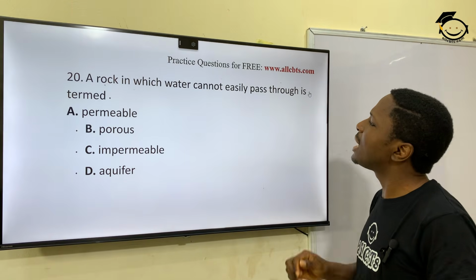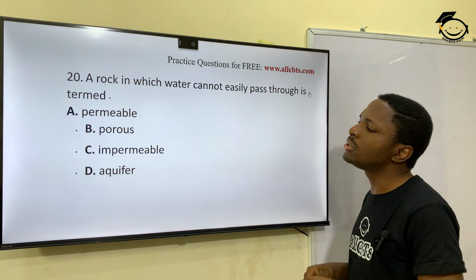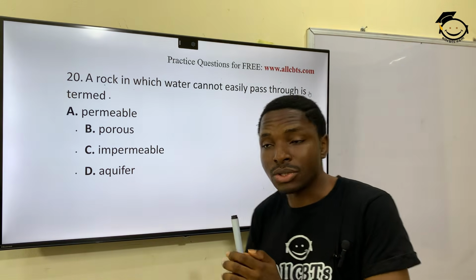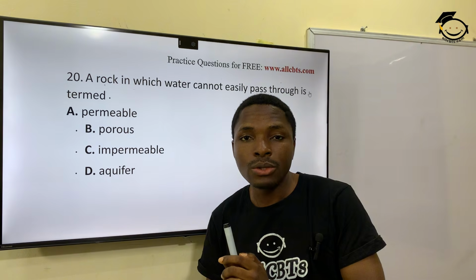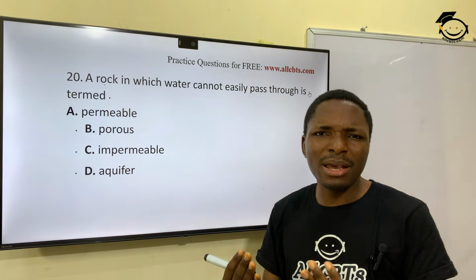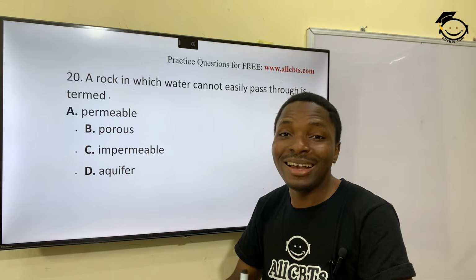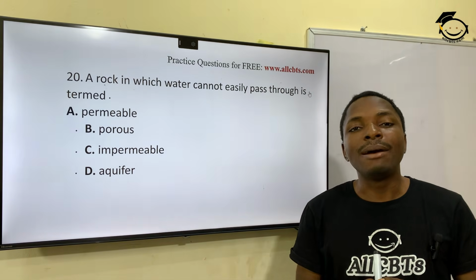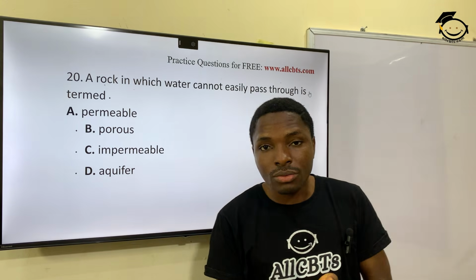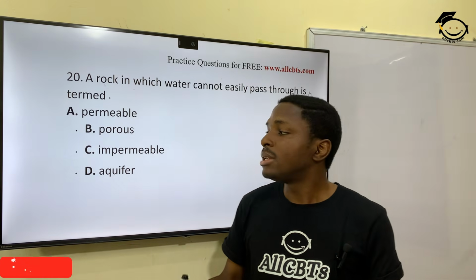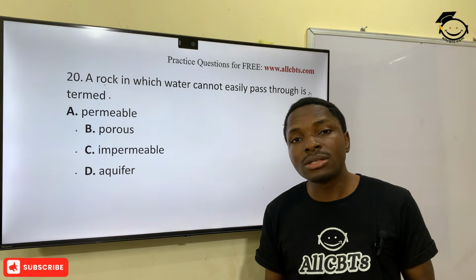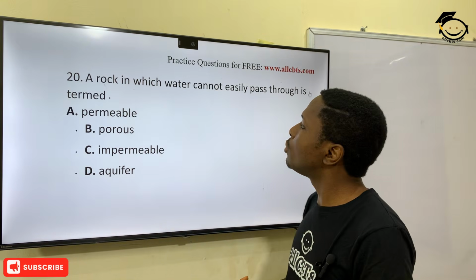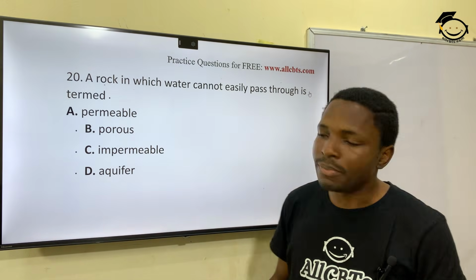And then 20. A rock in which water cannot easily pass through is called dash. Now, it's simple. It's called impermeable. What is permeability? This is just English. Permeability just means the ability for water to pass through. Impermeability will now mean the inability for water to go through. So that's option C.